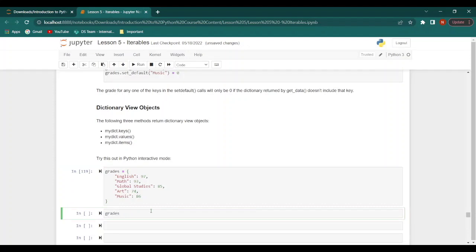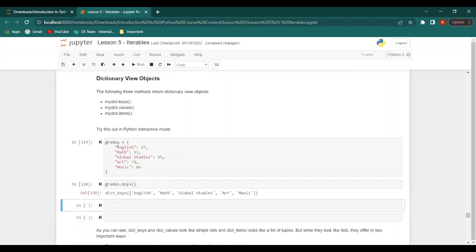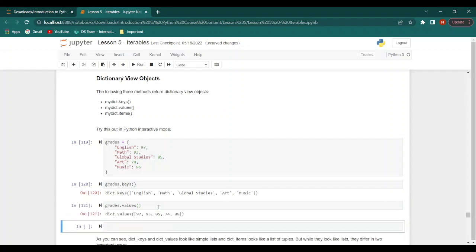Now let's say grades.keys. This prints out the keys from this dictionary, that is the subjects, English, math, global studies, art, and music. Next, we will say grades.values. When we print this, we get the values from the dictionary.